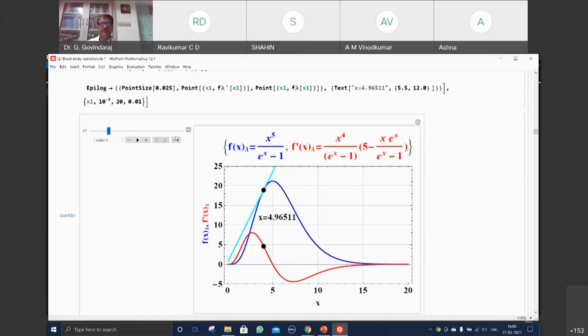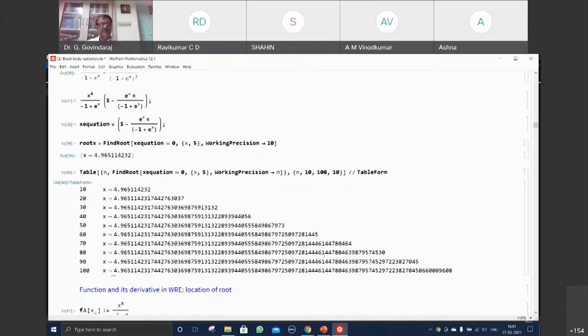If I substitute and enter it now, this is parallel to this, but the number has changed a little bit. You can have an accuracy of any extent. 4.96511, enter it. This is parallel to the x-axis, exactly 0. In fact, I have shown this decimal accuracy. It's not an issue at all. 100 digits of accuracy you can evaluate.